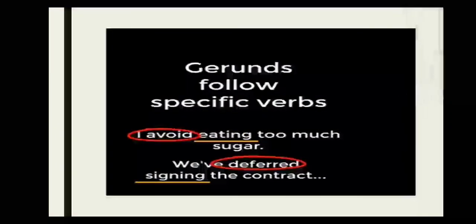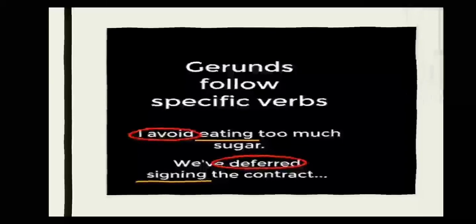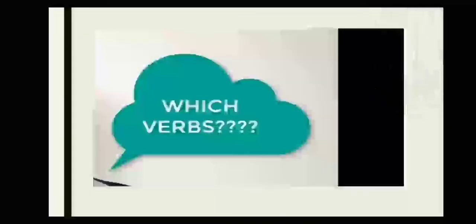Next, the specific verbs. Okay. So yeah, I avoid eating too much sugar. Eating, right? We have deferred signing the contract. Then next, which verbs? You may ask, from how many verbs, which verbs do I have to use to make a sentence with a gerund?